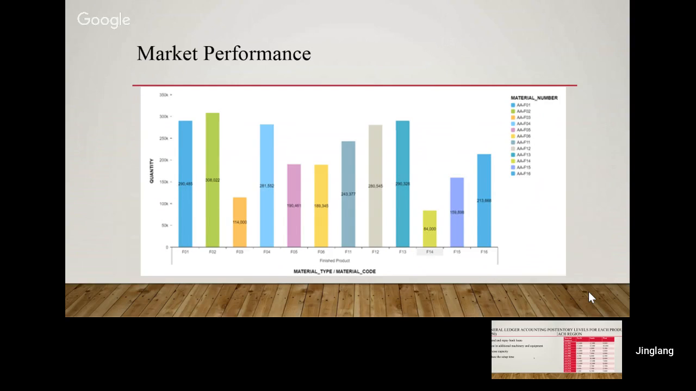From this figure, we can see that the sales for F01, F02, F04, F12, and F13 are very high. Actually, it's hard to find all the good sellers. For the forecasted quantities, we set 22,500 for F02, F03, F12, and F13.